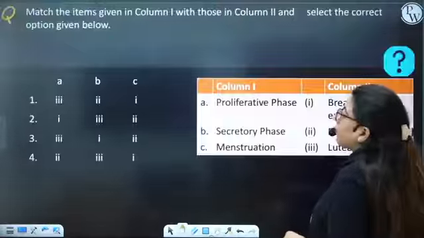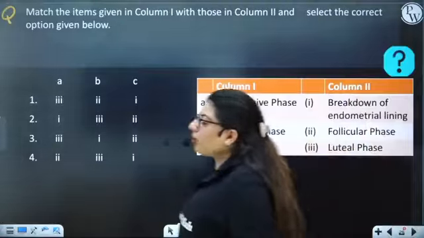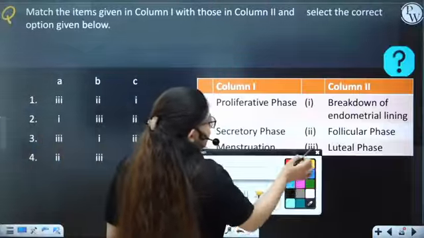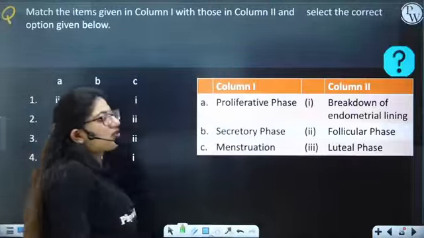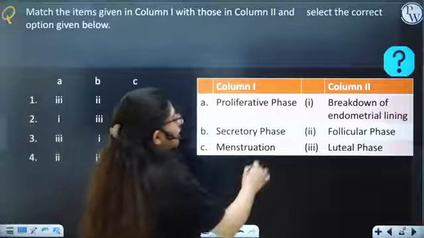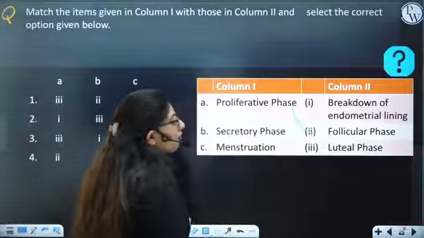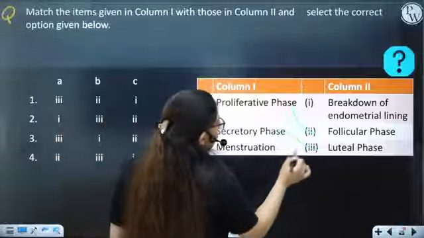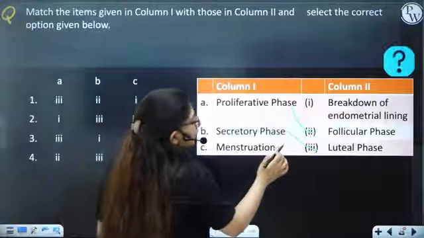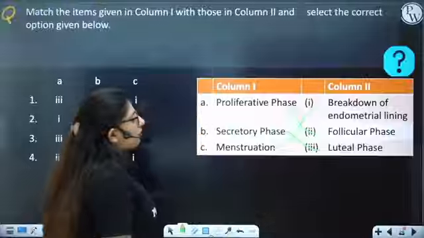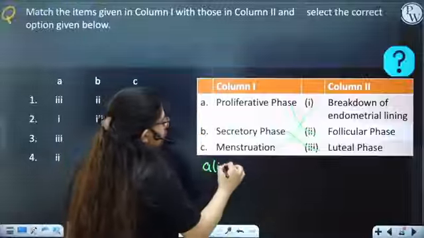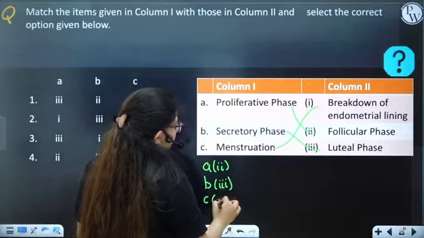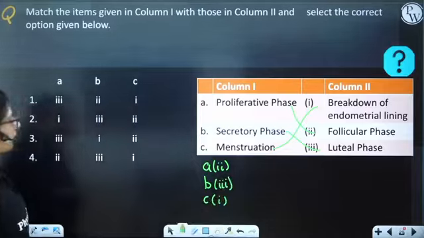Okay. Match the items given in column 1 and 2. That's quite simple. First of all, proliferative phase. What's the function of the proliferative phase? It's another name for the follicular phase. Remember, from day 5 to 13 of the menstrual cycle. Secretory phase is another name for the luteal phase, and during menstruation, there is breakdown of the endometrium. So A, 2, B, 3, and C, 1. So what is the correct answer?